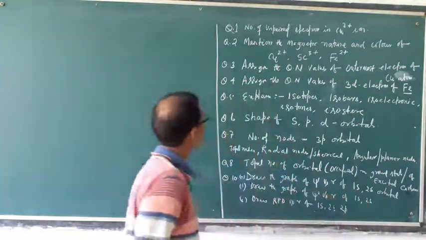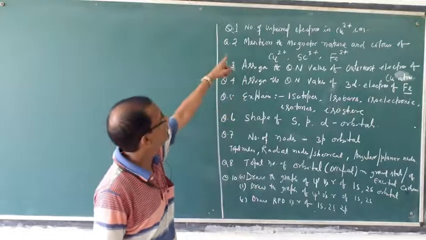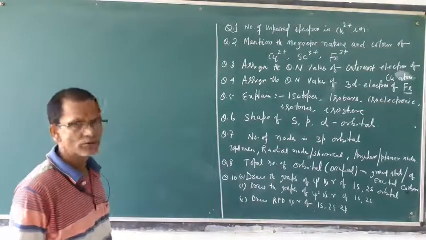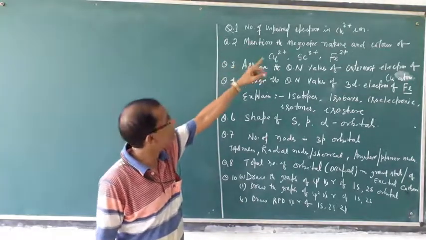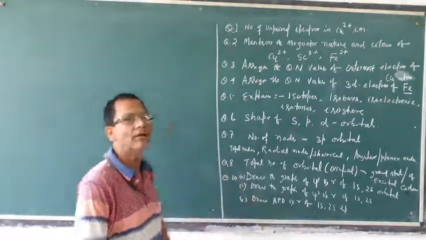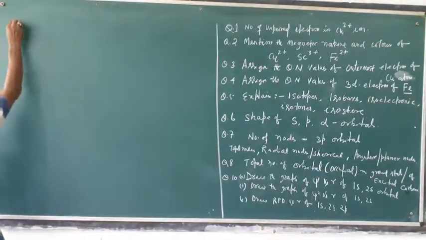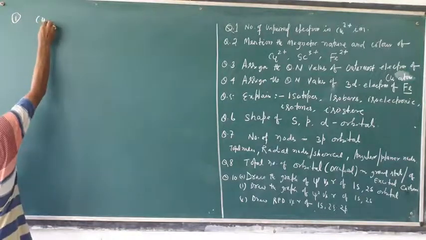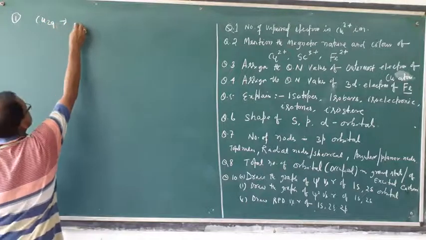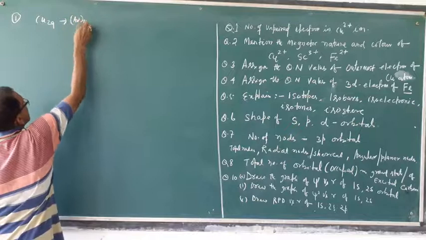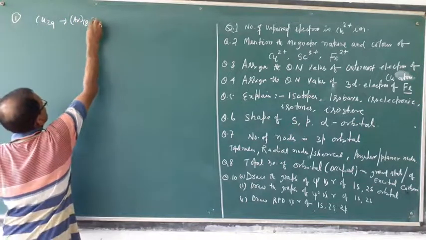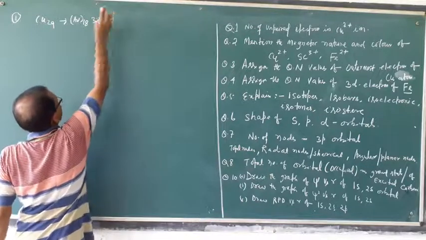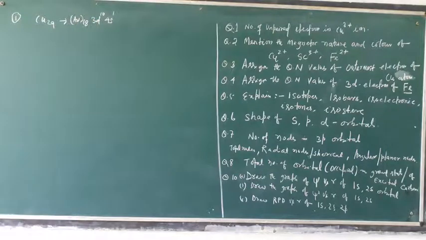First question is the number of unpaired electrons in the copper 2 plus ion. We know copper, atomic number 29, has the configuration argon 18, 3d10, 4s1. This is the configuration of copper.